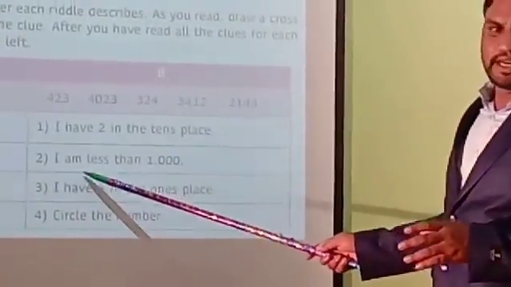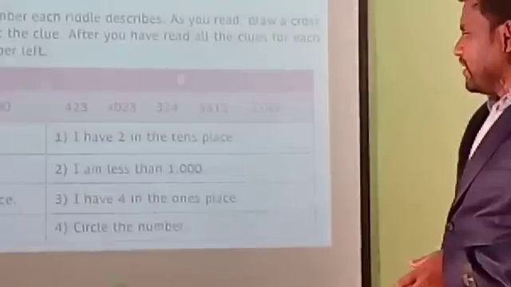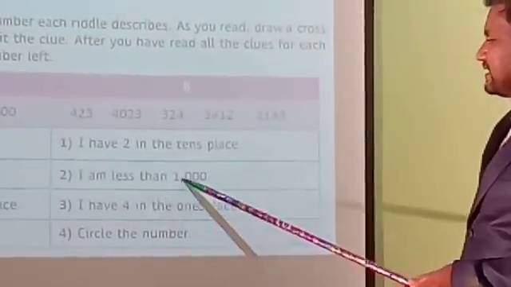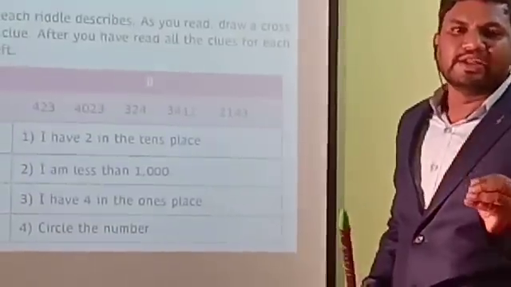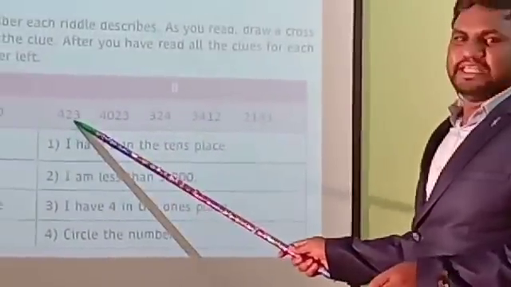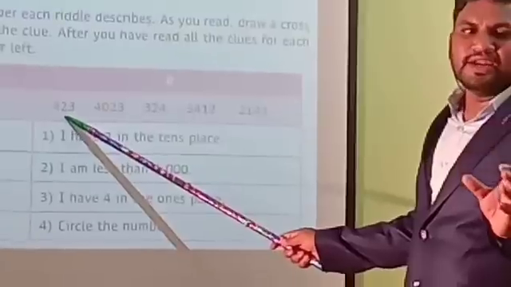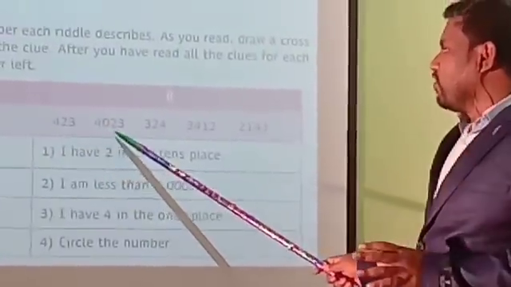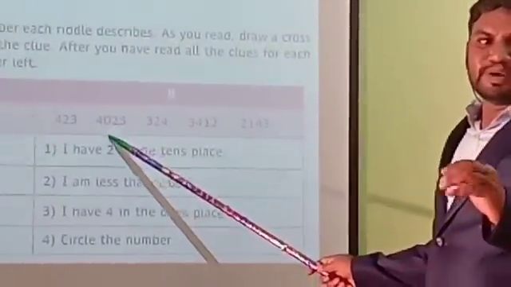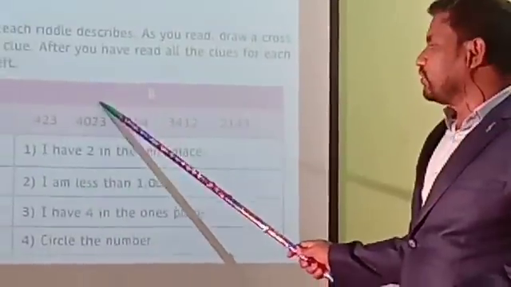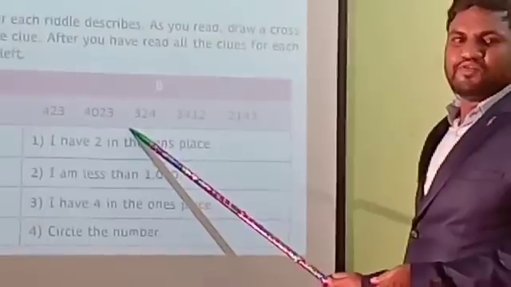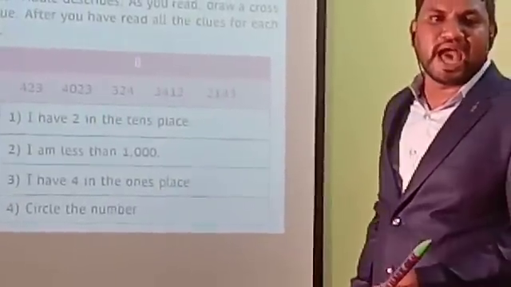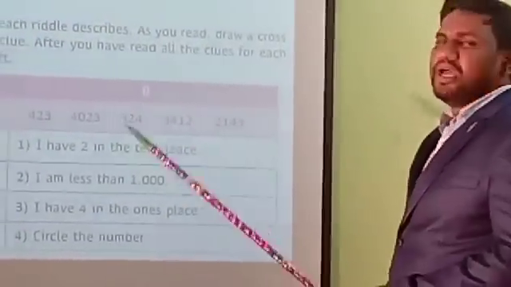Now we are going to the second clue. What is the second clue? I am less than 1000. Less than 1000 means smaller than 1000. 423 is smaller than 1000. Just keep it. 4023 is bigger than 1000. You have to eliminate and cross it. Next, 324 is also smaller than 1000. You just have to keep it.